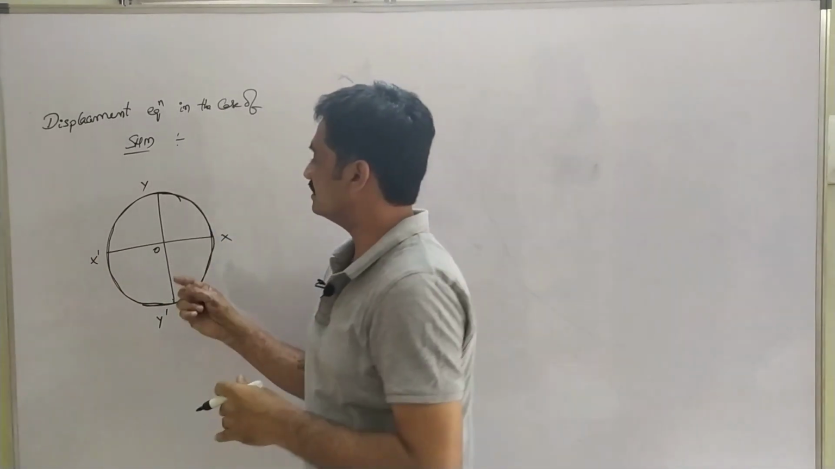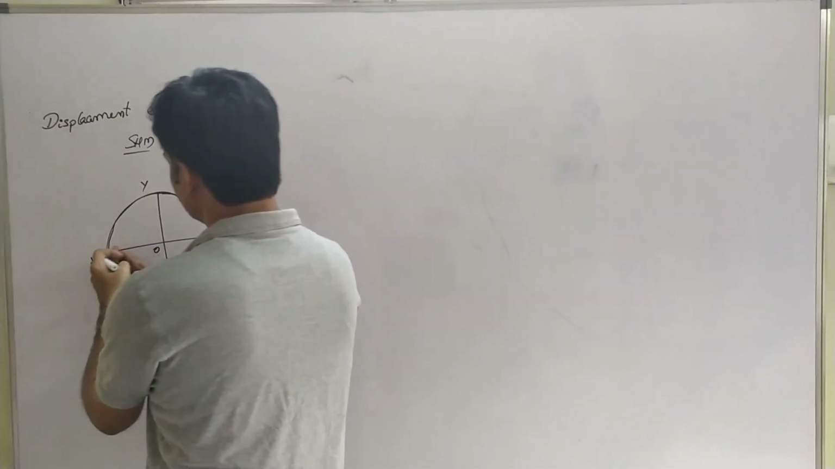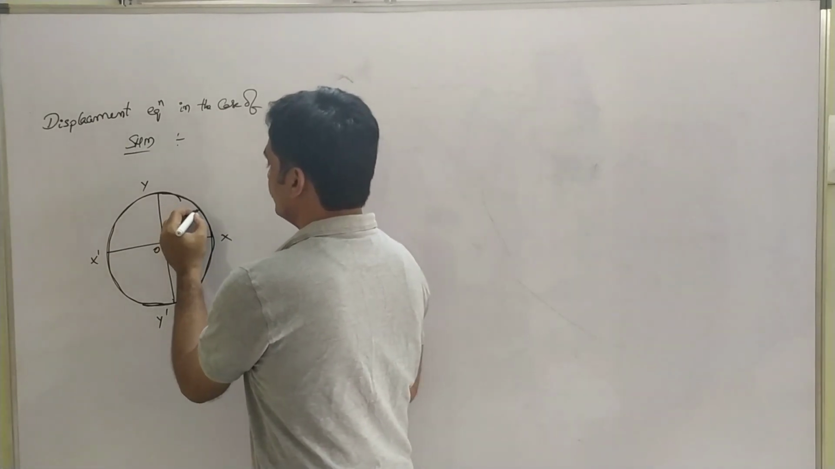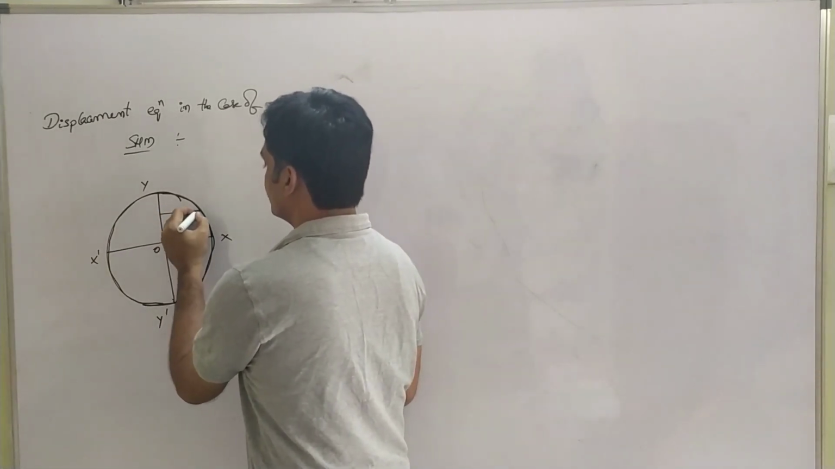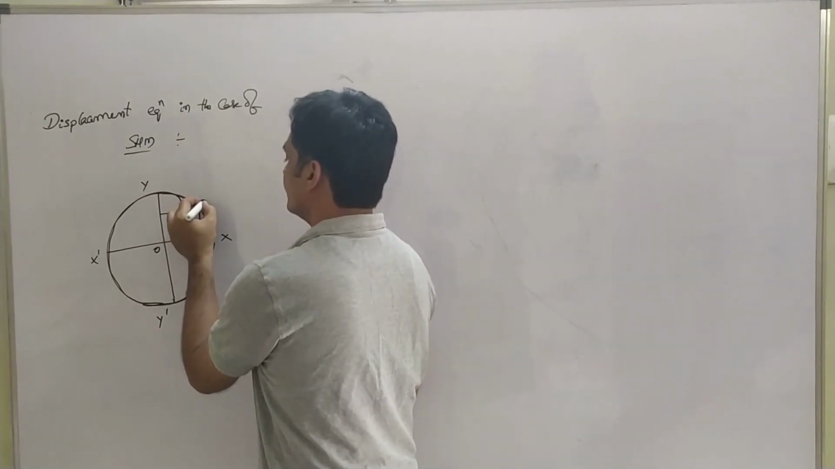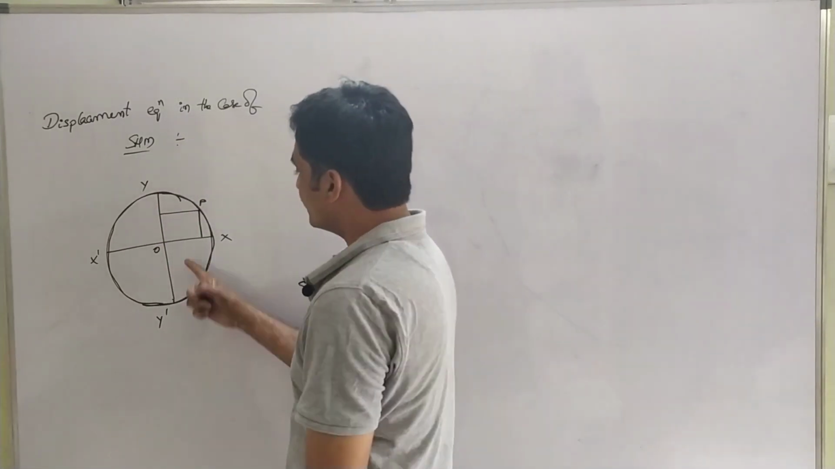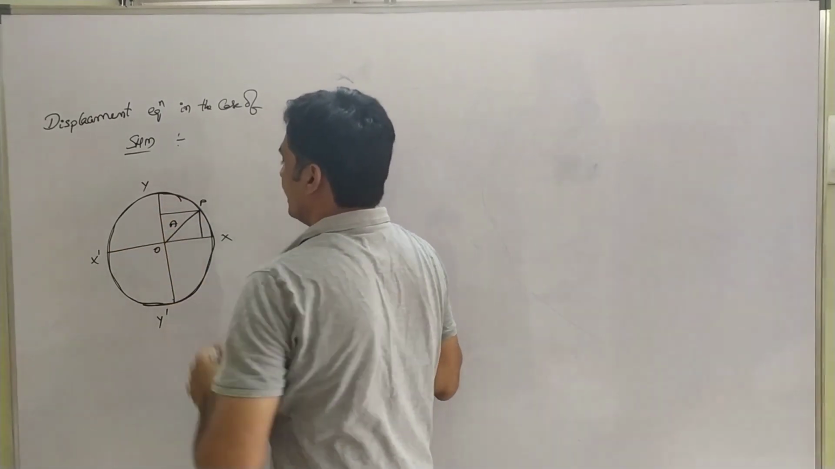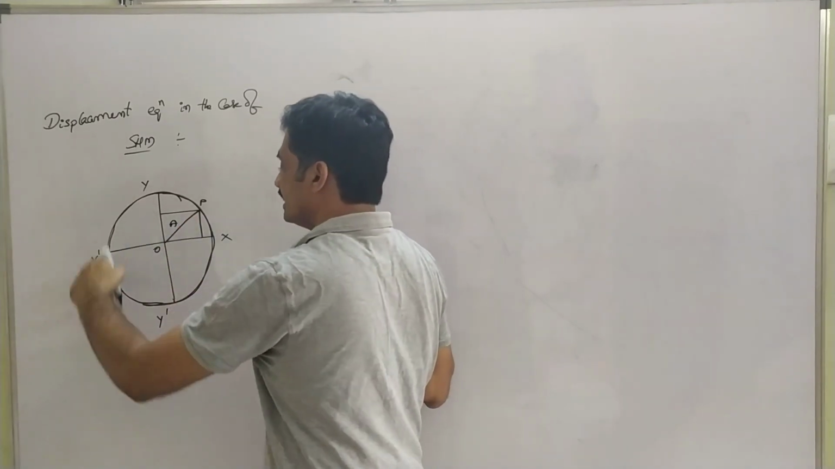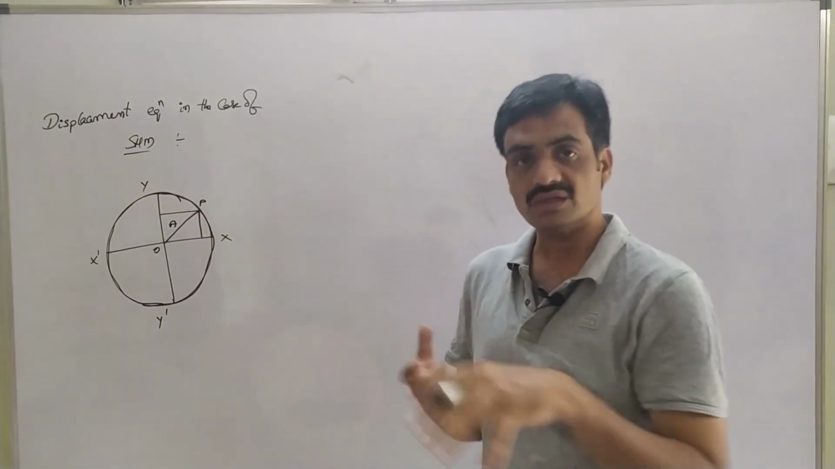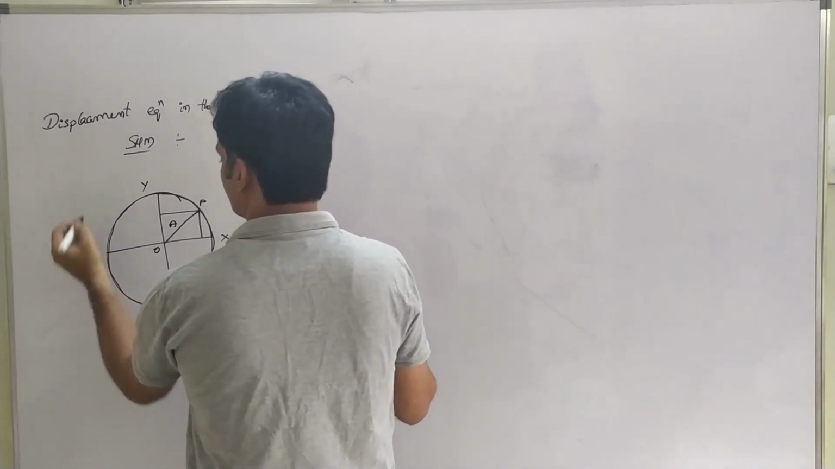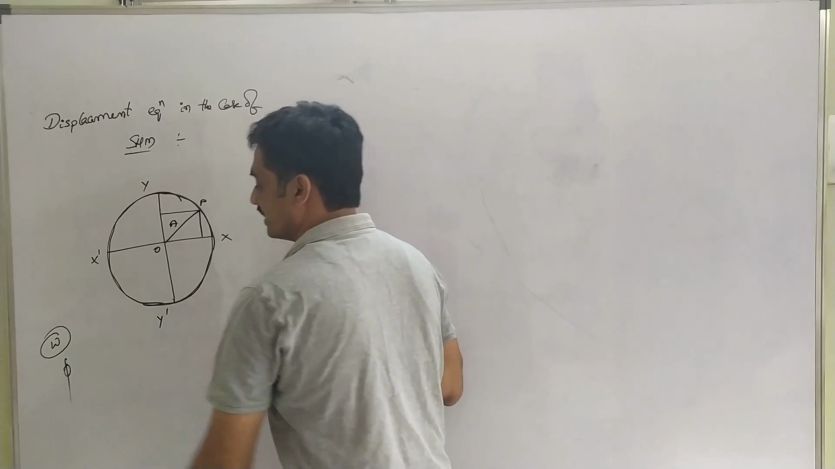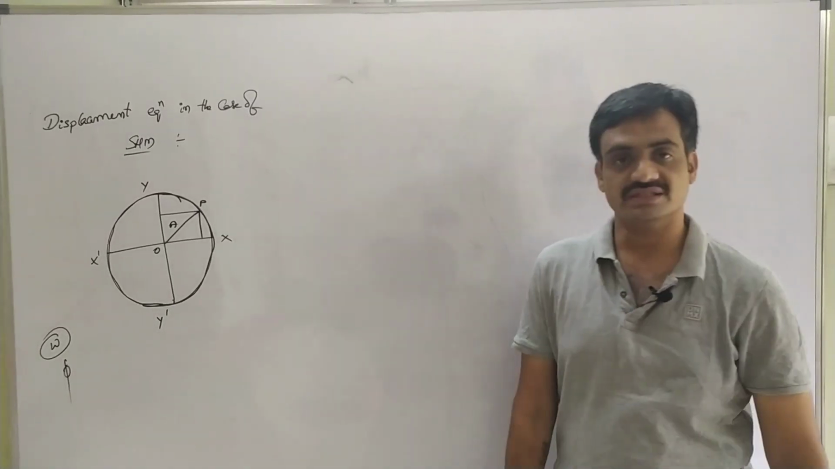As the particle moves, the motion continues along XOX' as well as YOY'. When the particle is at this position, we can draw two perpendiculars from this point P, the reference particle. The radius of this circle is represented as A, and the particle is moving along this circumference with angular velocity omega. The initial phase is represented as phi.